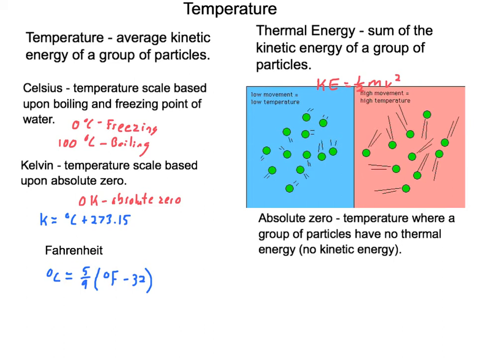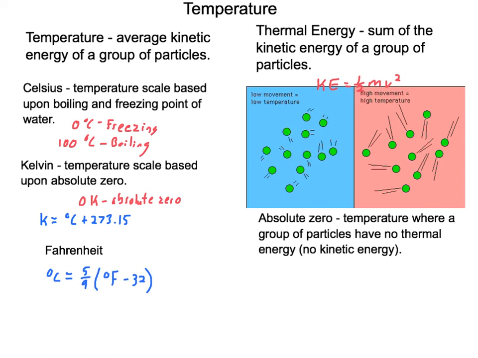Fahrenheit is a very odd scale. It was originally based upon the coldest they could cool down some salt water being 0, and around the human body temperature being 100. Now it's based upon 32 degrees Fahrenheit being the freezing point of water, 212 being the boiling point of water, 180 degree separation. In one way or another, it is quite odd, although we use it commonly here in the United States.